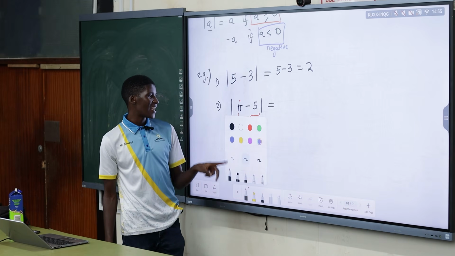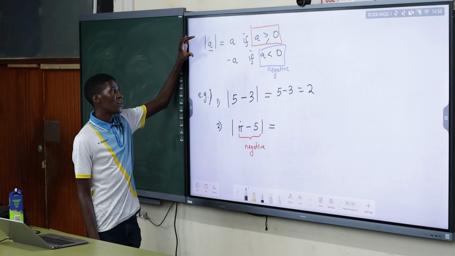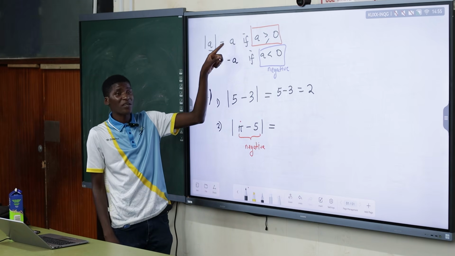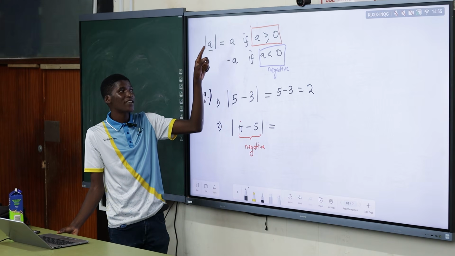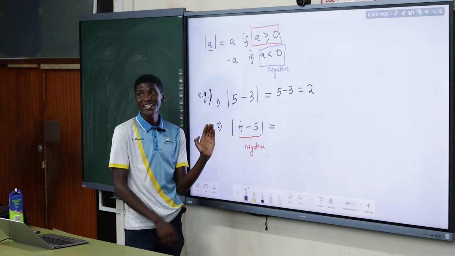So automatically, for the answer I'm going to refer back to the definition of absolute value. The definition is: if the number inside is positive, I'm just going to return the same value. But if the number inside is negative, what do I do? We multiply by negative 1 the thing inside the absolute value sign.